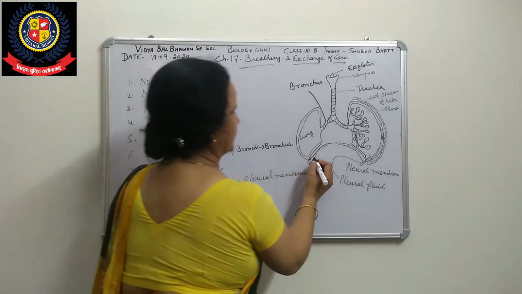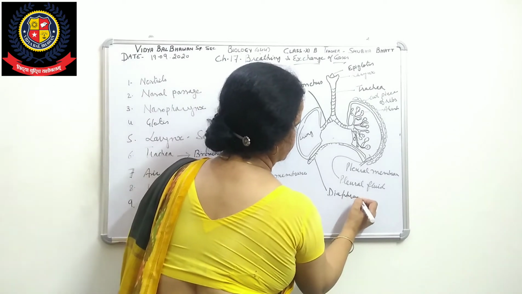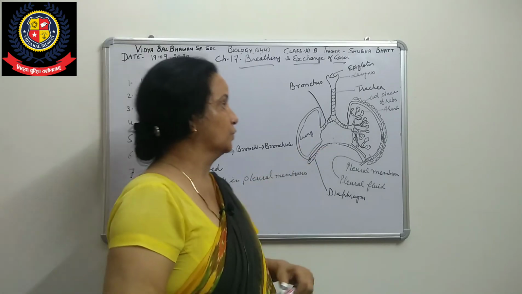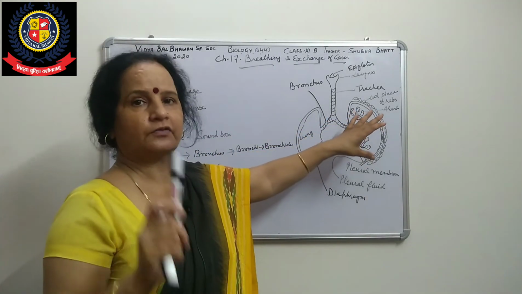Already you know that is a diaphragm. We will see what the function of this is. Here that will be this diaphragm. So now this is about the internal structure of the human respiratory system.